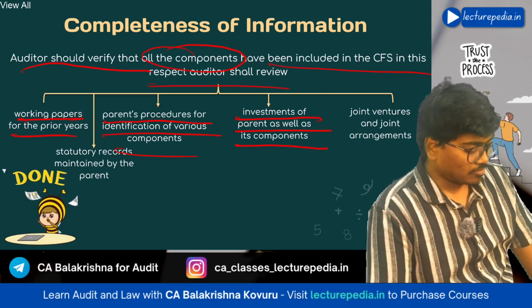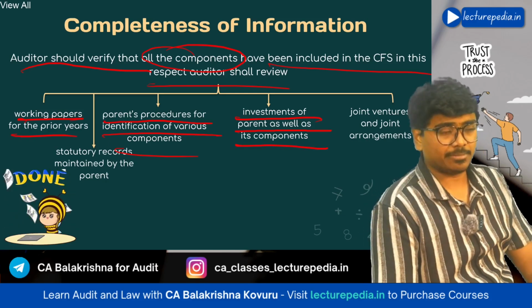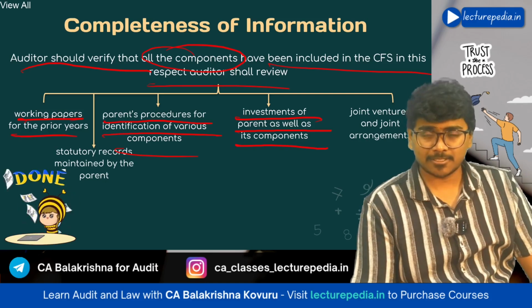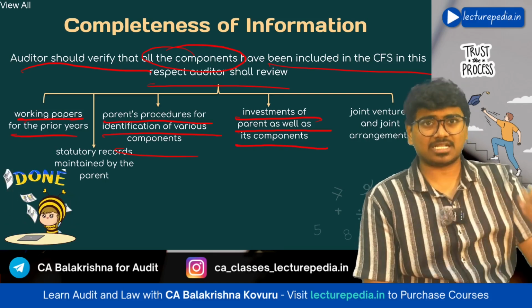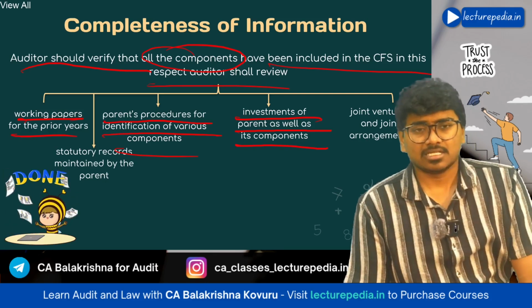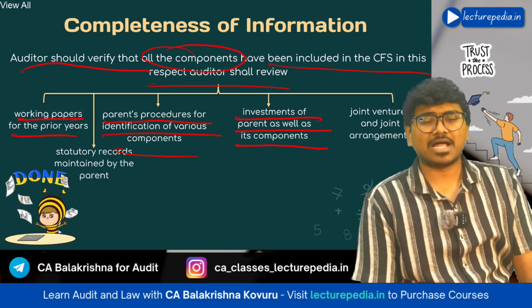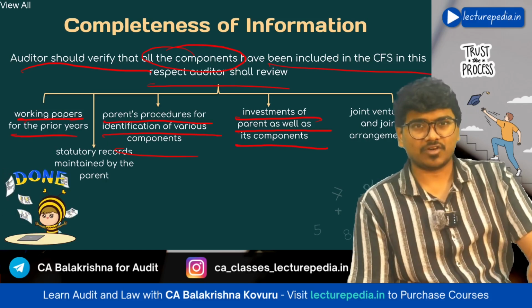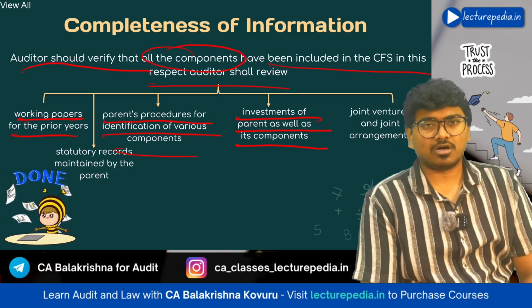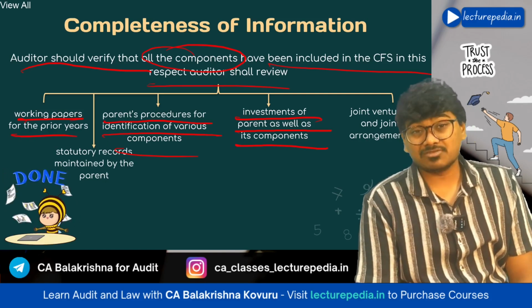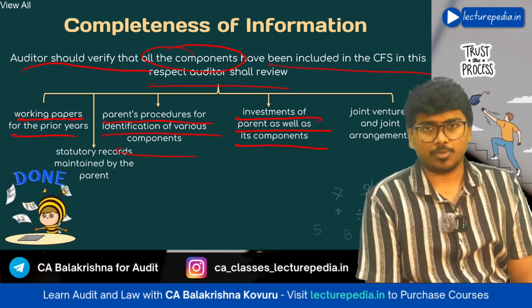You will go through the investments made by the parent and the investments made by the components. If a company is investing in another company, there is a chance that the other company might become a subsidiary or associate if the investment exceeds 20% or 51% of the shares of that other company. So you will go through the investment account of the parent as well as of the components.